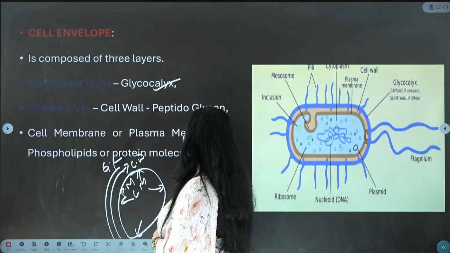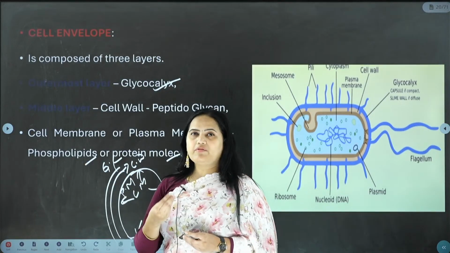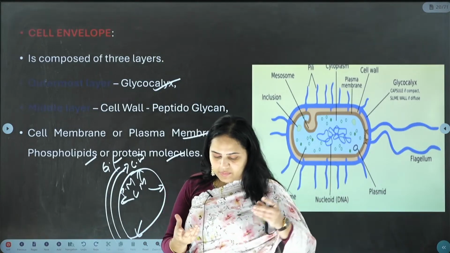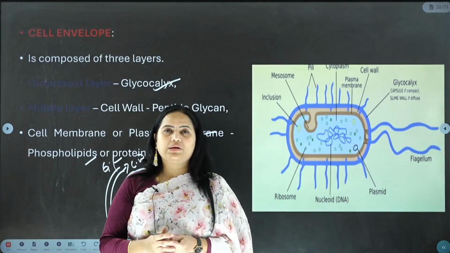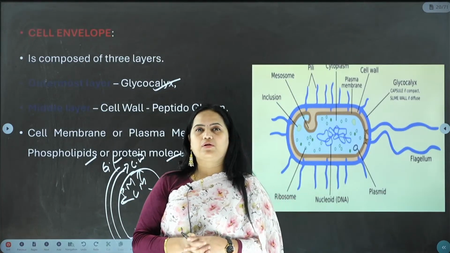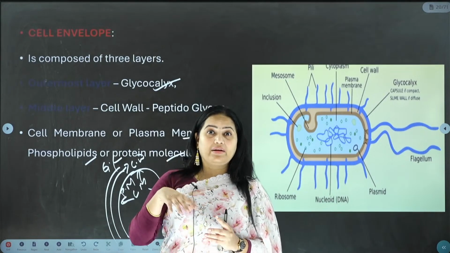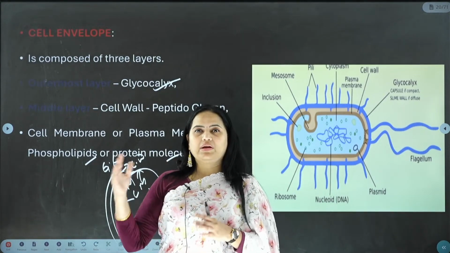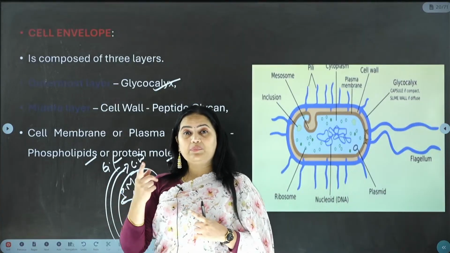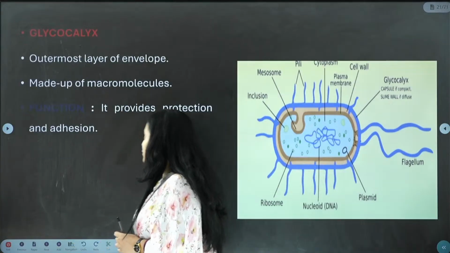Okay, cell membrane or plasma membrane: phospholipids, protein molecules. Lipids means, if you are eating fatty foods, for example, imagine that you are consuming cashew nuts, almonds. Okay, a lot of people are very fond of fried chicken and so on. Your body will not directly absorb fat. In the presence of enzymes, it breaks down into lipids. Lipids are absorbed by your body. Okay, phospholipids. So these are certain things which are actually present.